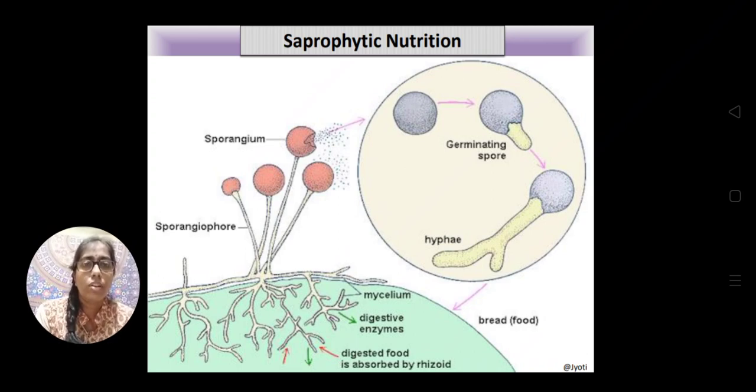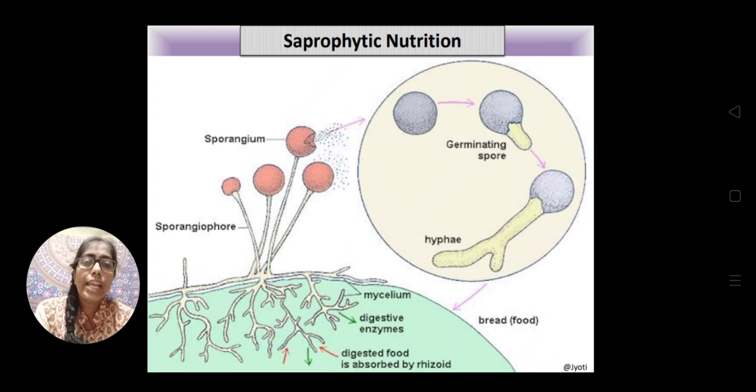These structures are called sporangium. So the whole structure that has grown on the bread is the mucor or bread mold. This is a kind of fungi. This fungi has root-like, branched structures called mycelium. Then it has a vertical thread called sporangiophore, and the bulb-like structures called sporangium.